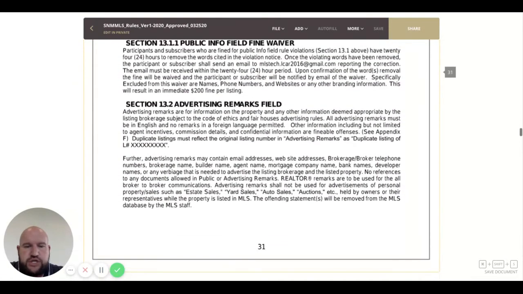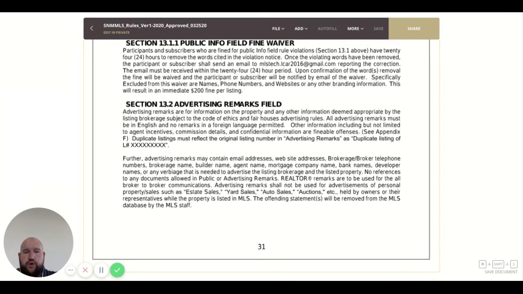So making sure you just completely understand the advertising and how the advertising works, what you can and can't do. This is where you will put all that information you wanted to put in, making sure you know what's going on. Realtor remarks, completely different, are to be used for all broker-to-broker communications. So here we're talking about the three different fields in total. You've got the public remarks, which is property and property only. You've got the advertising remarks where you're allowed to put all the little juicy details that you want to put about the property and yourself.